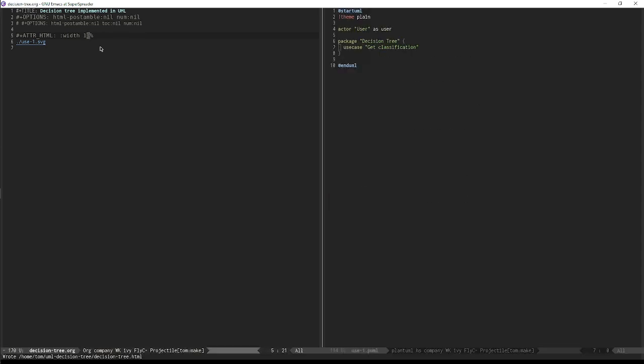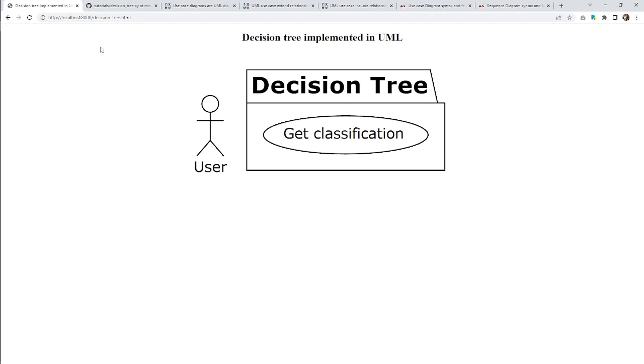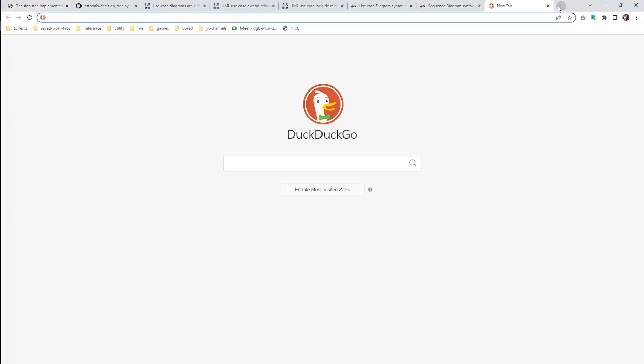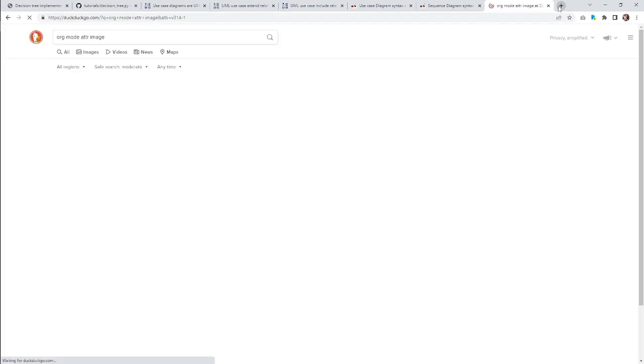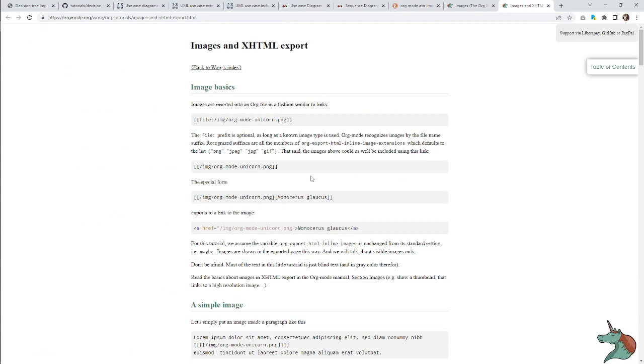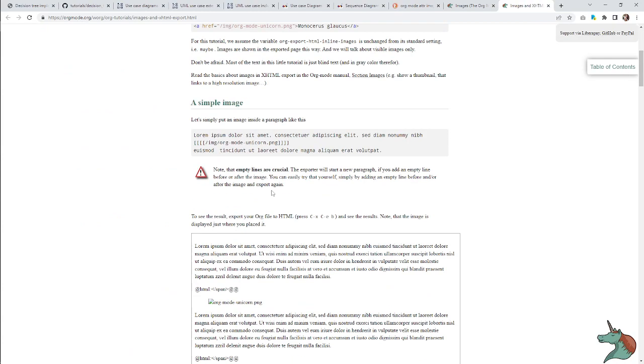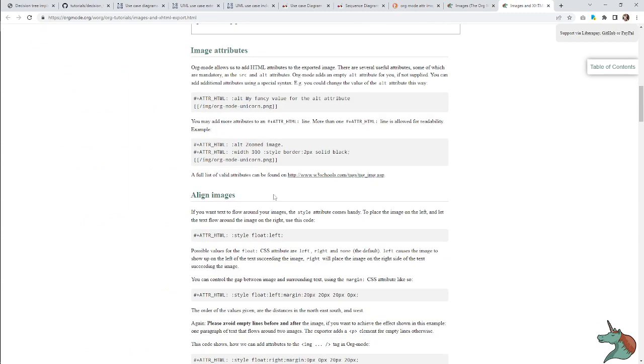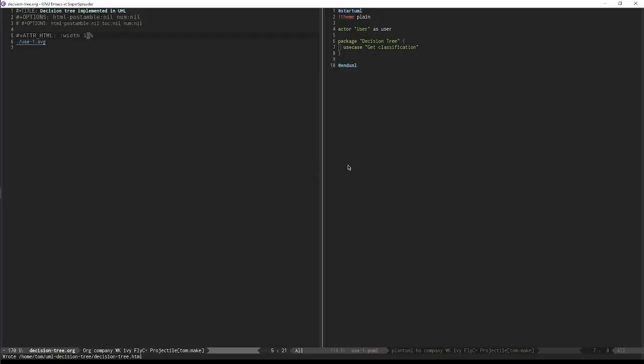I mean, the goal here is not org mode, but we've got to sort this out. This has to look good too. This is the page I want. Image attributes. This is what I'm talking about. Add HTML with blah, blah, blah. How is that not what I have here? It is. Oh, you know what? Okay, that is a link.